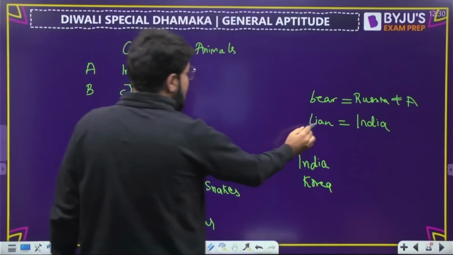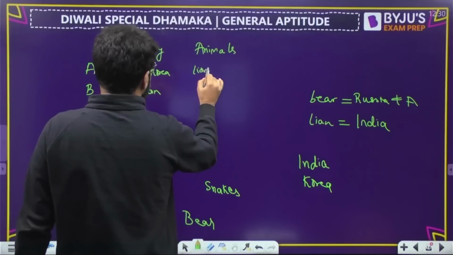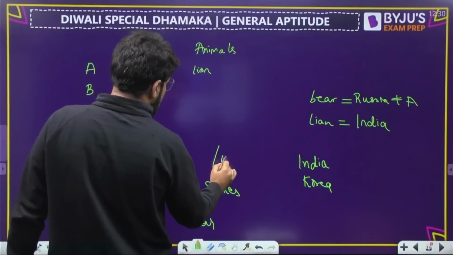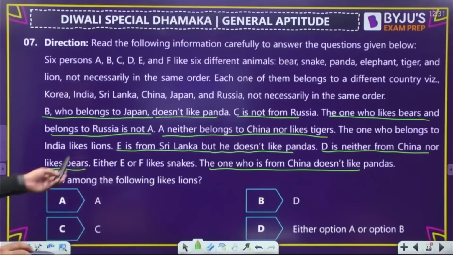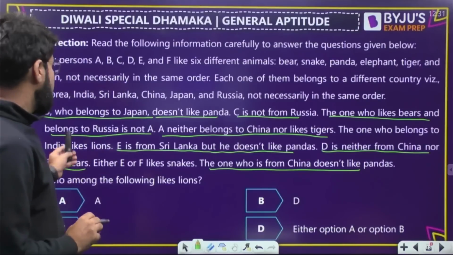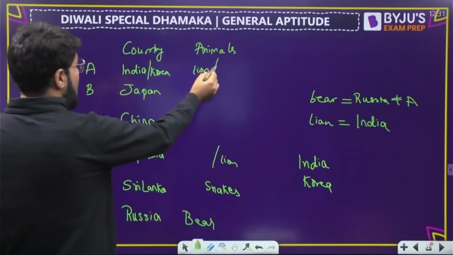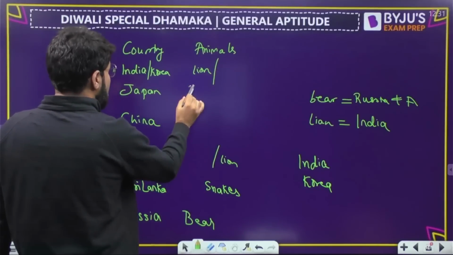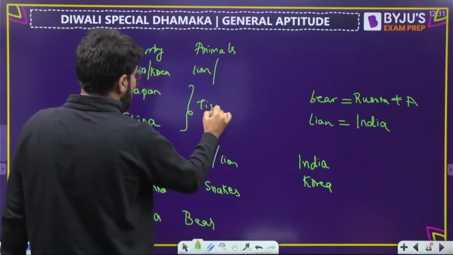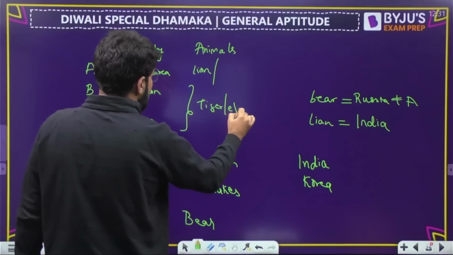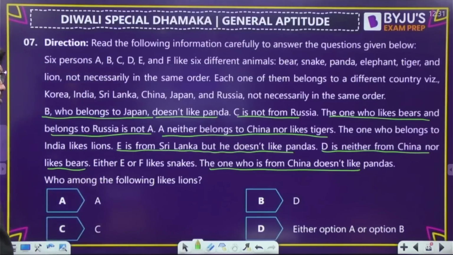But wherever India is there, lion will be there. So here it is going to be lion, or here it is going to be lion. The one who belongs to India likes lion. A neither belongs to China nor likes tigers. So यहाँ पे tiger नहीं आ सकता. So tiger and definitely elephant is also missing up here. Tiger and elephant will be at these two places. We are not able to figure out that. But I think that is not required because eventually the question is, who among the following likes lion?